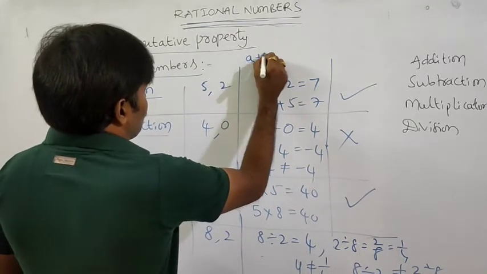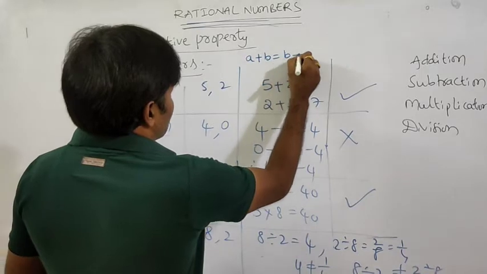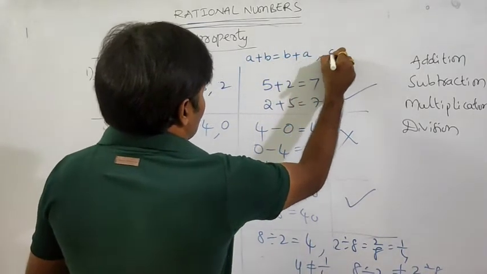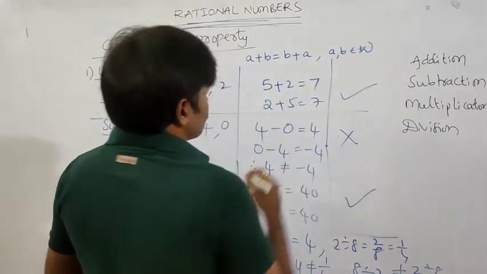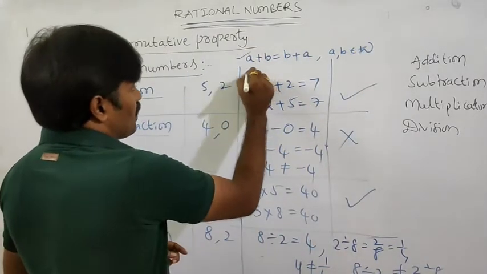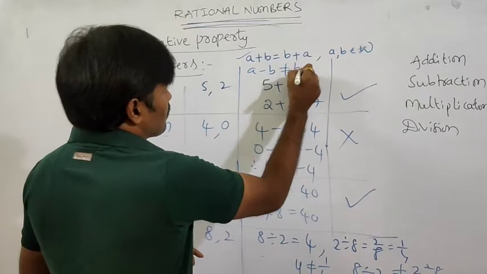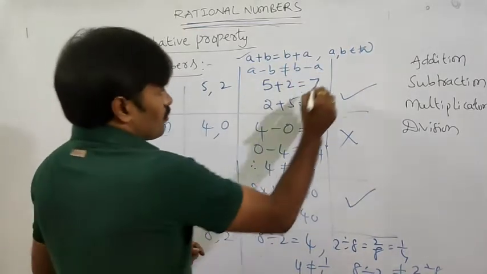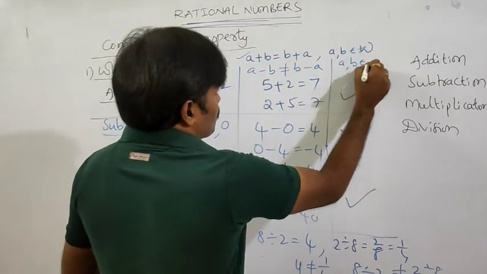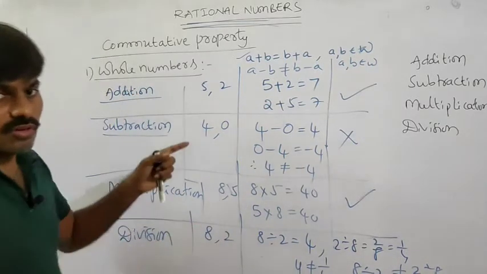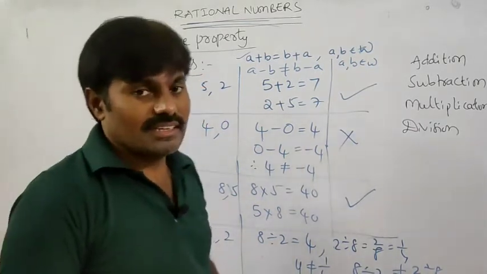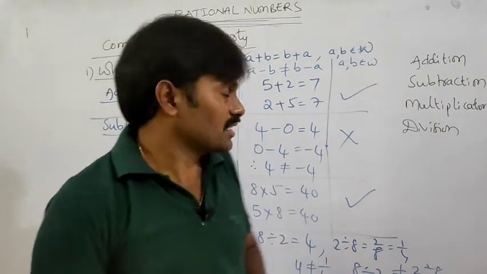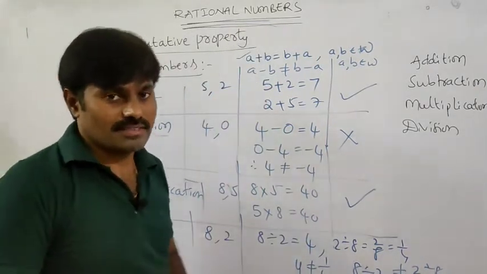If a plus b is equal to b plus a, where a, b are whole numbers, then it is satisfying. But a minus b is not equal to b minus a, where a, b are whole numbers. So in the case of addition and multiplication only, the commutative property holds good for whole numbers.